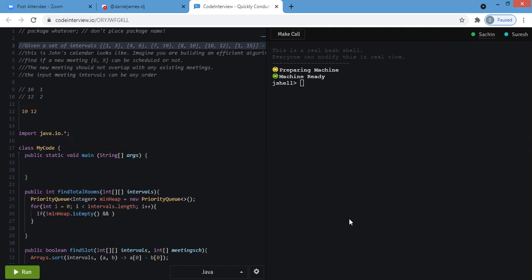Thanks, Sachin and Suresh. The problem looks simple, but it's a bit tricky, right? I think Sachin performed very well, and he was very collaborative throughout the interview process. So a good one. I would appreciate that. Thanks to both of you again.